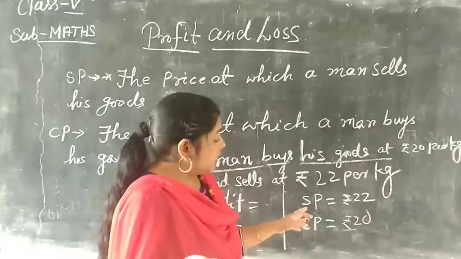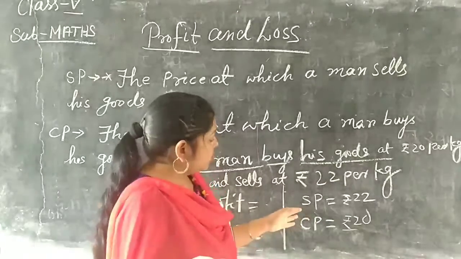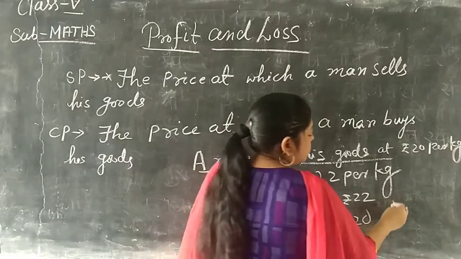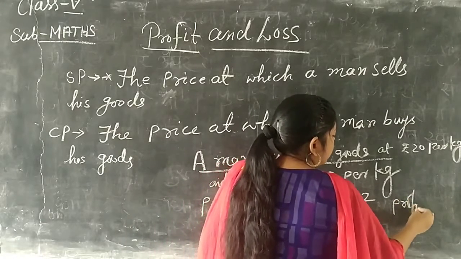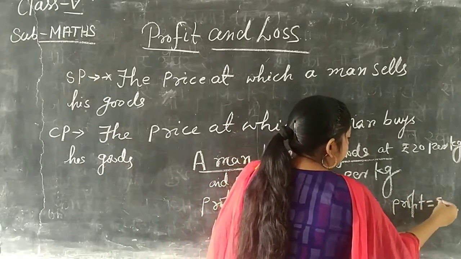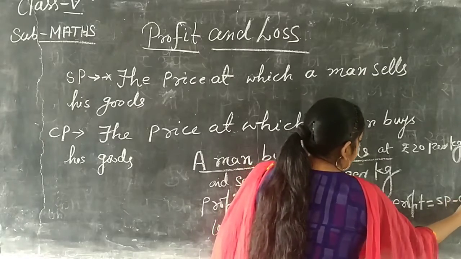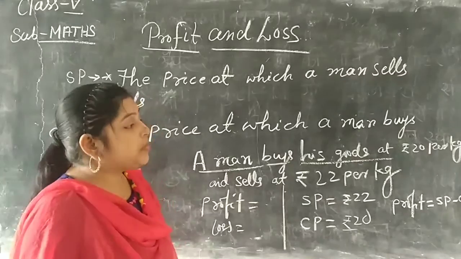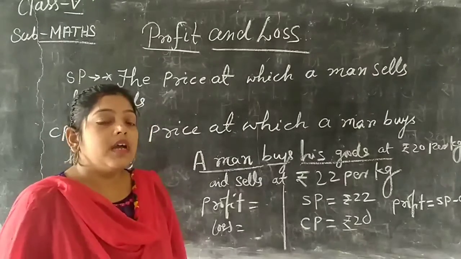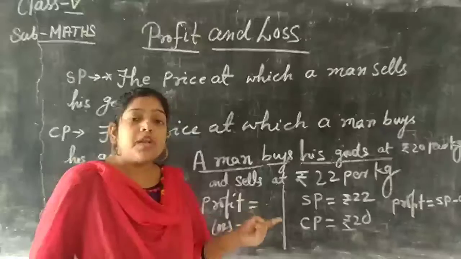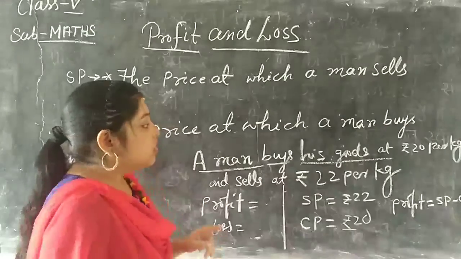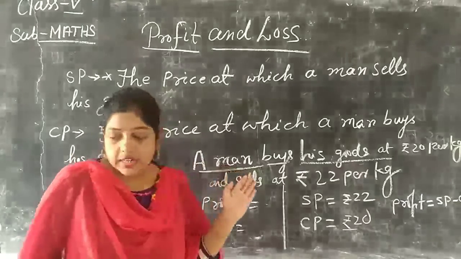So is that a profit or a loss? Profit. How much profit? There are 2 rupees profit. So profit equals SP minus CP. When selling price is more than cost price, that is called profit. And when cost price is more than selling price, that is called loss. Another example we will write on the board.